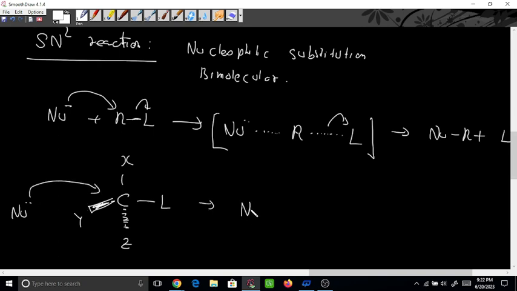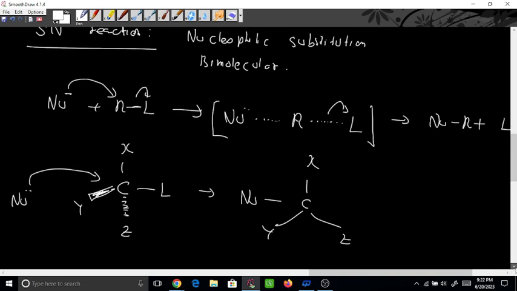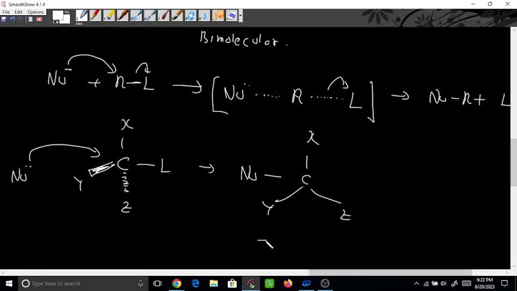So initially the nucleophile and then carbon, and here X and then Y and then Z. This is one transition state, we say, and simultaneously this leaving group was there and this leaving group is trying to move from here, and that's why from here this nucleophile, carbon, and then X, Y and Z, plus the leaving group. Got it?